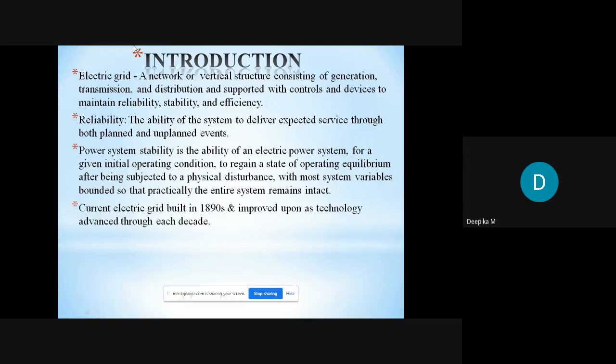And coming to efficiency, we all know that efficiency is nothing but output by input. That means